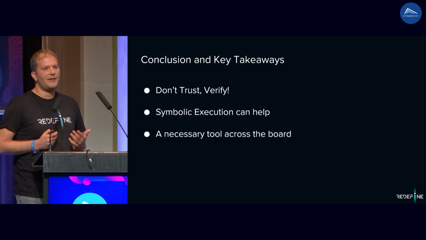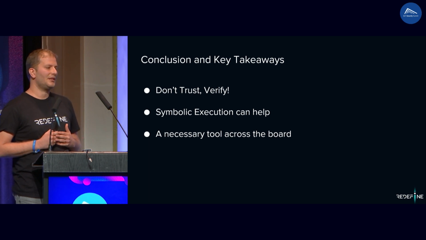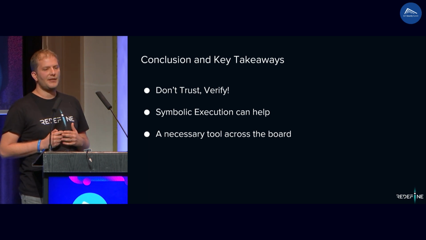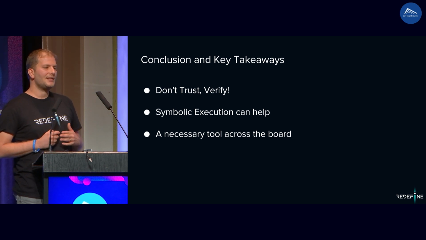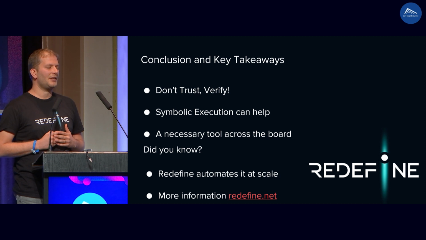What if you don't have the source code? Symbolic execution can fill that gap. It runs on the bytecode of the smart contract and can prove if there is some functionality of the smart contract that is unfair, that is a scam. It's a necessary tool across the board. Developers, auditors, security companies should use symbolic execution.